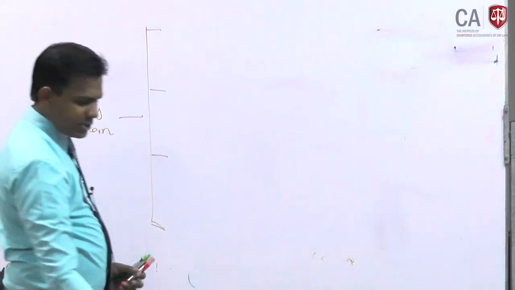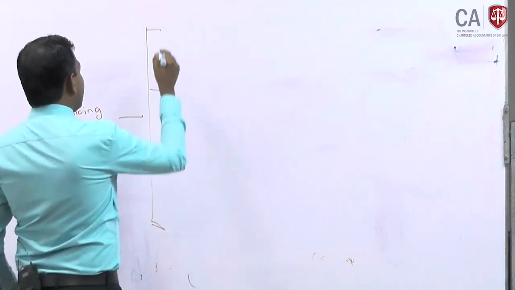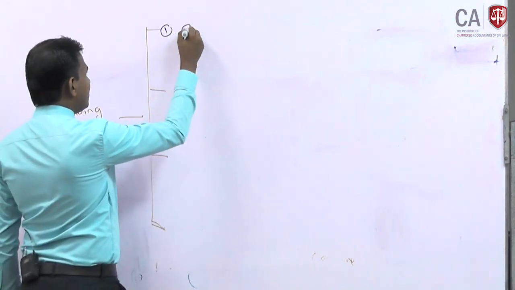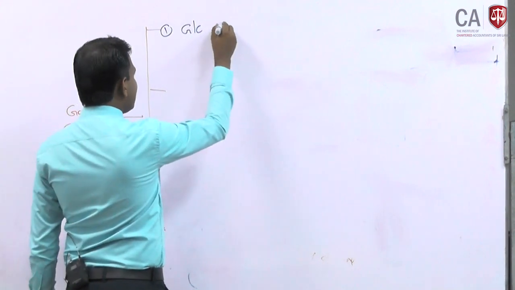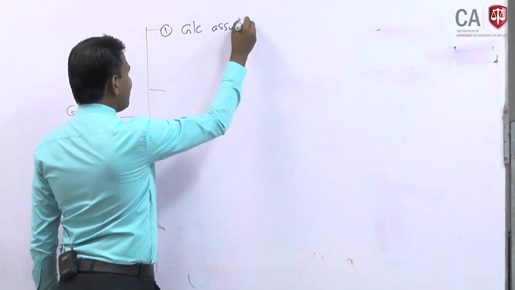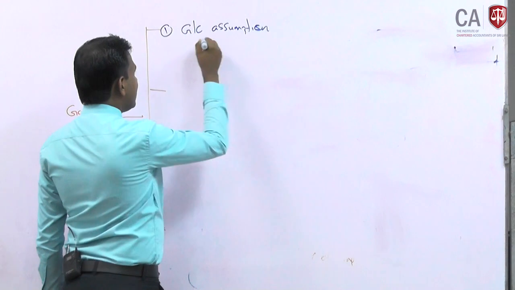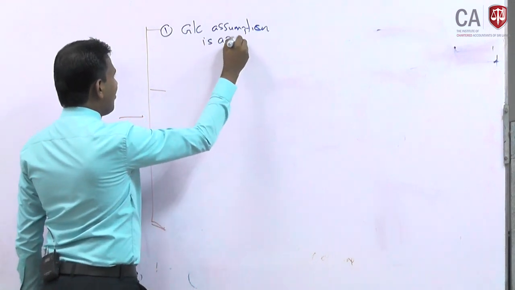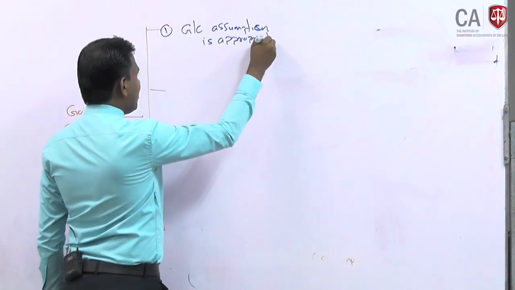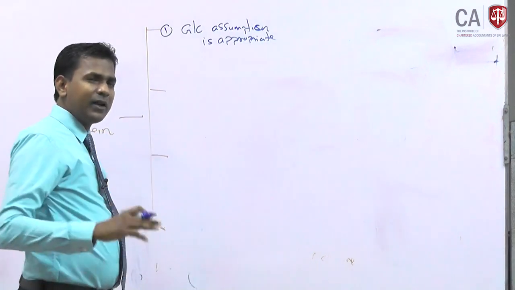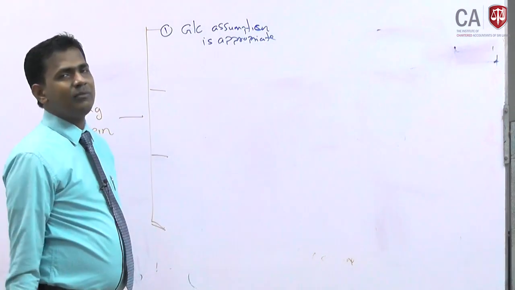In number 1, the going concern assumption is appropriate. So that means the company will continue the business for more than 12 months.